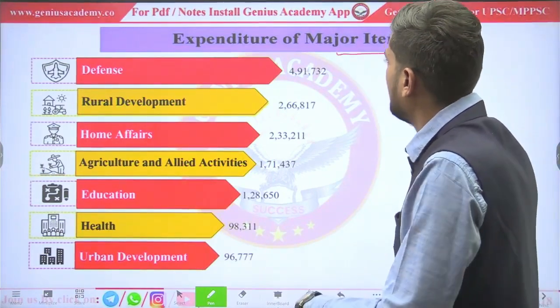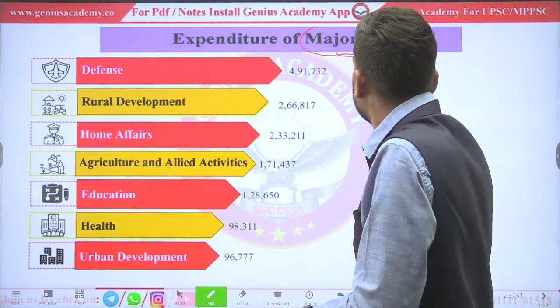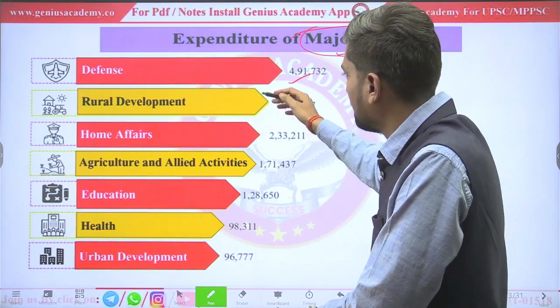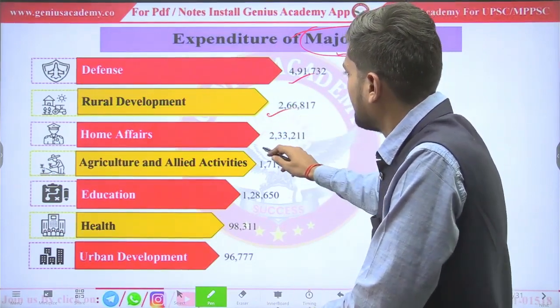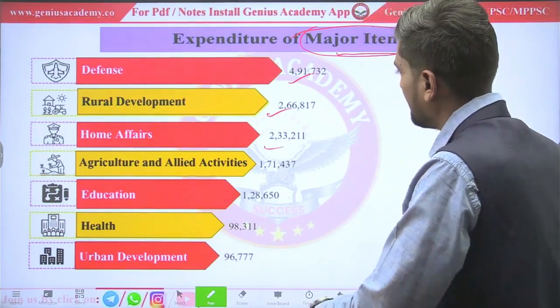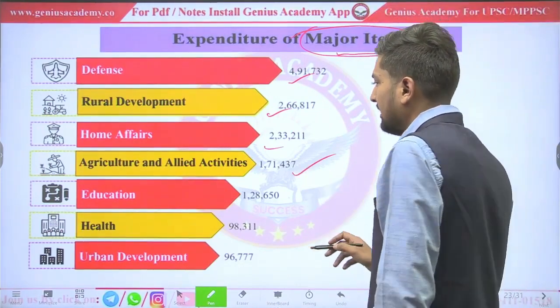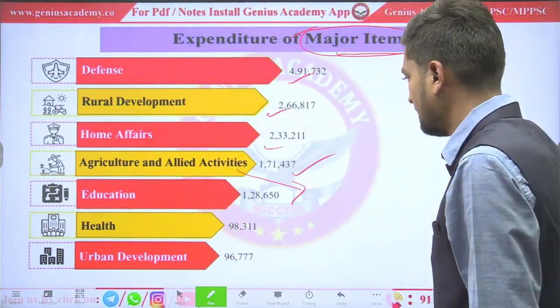सरकार का सबसे ज़्यादा खर्चा कहाँ पर हुआ है? Major, so these are the major items. First is defense, after that rural development, 2 crore 66 lakh, after that home affairs, after that agriculture and allied activities. In allied activities like horticulture, livestock.